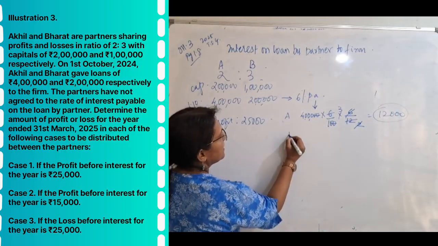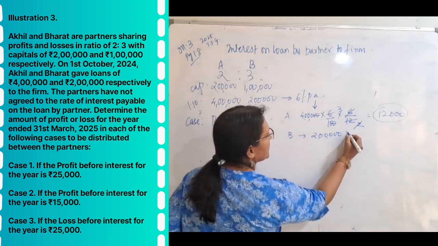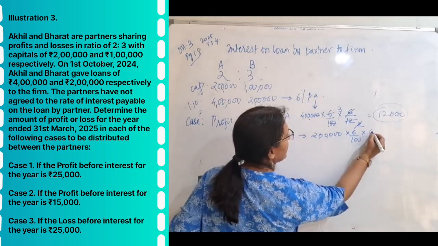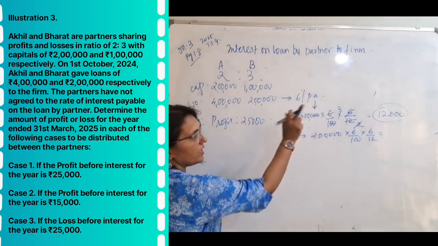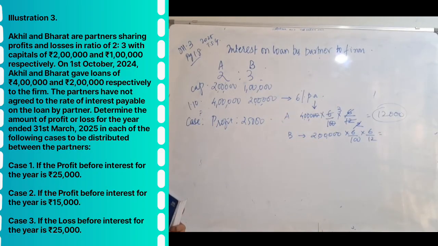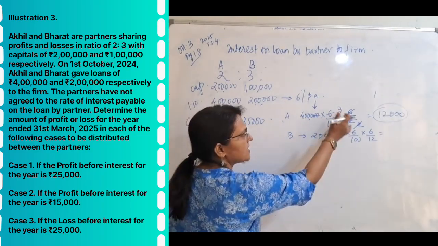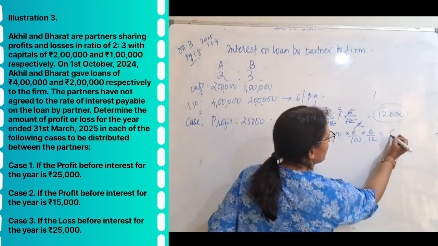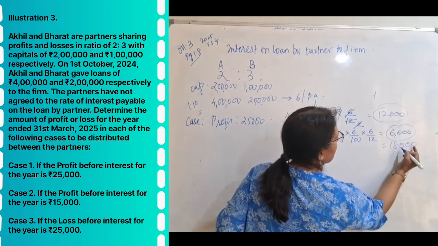This is Akhil's. How much will Bharat's be? 2 lakhs. 2 lakhs into 6 by 100, again the same period and the same interest. If for 4 lakhs it is 12,000, 2 lakhs is half of 4 lakh, so the interest will also be half, because the period is the same and the interest is the same. So don't struggle much with this. Total interest is 18,000. Okay?